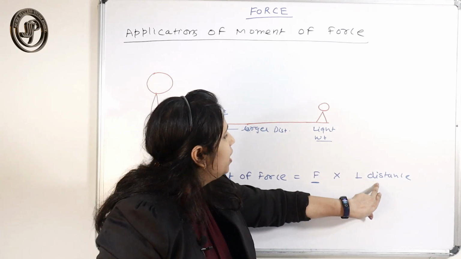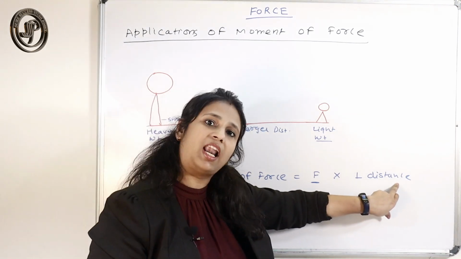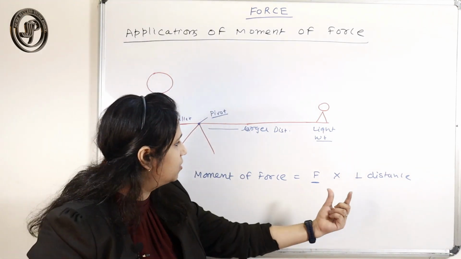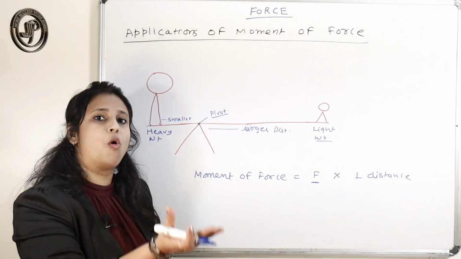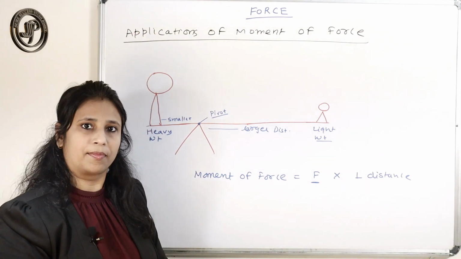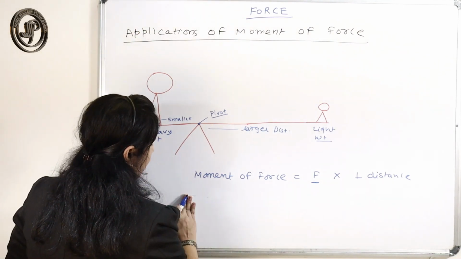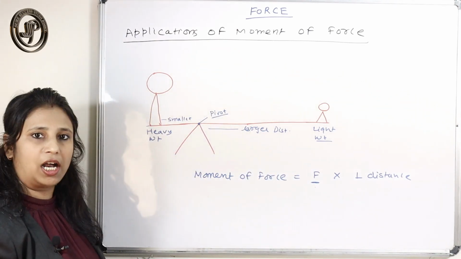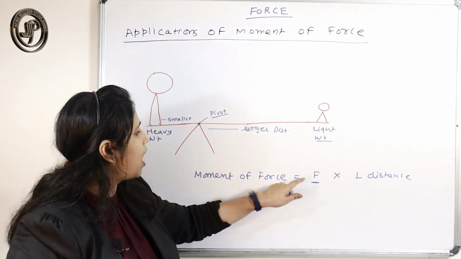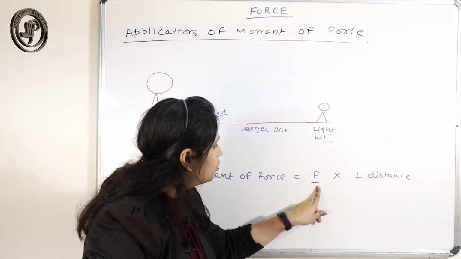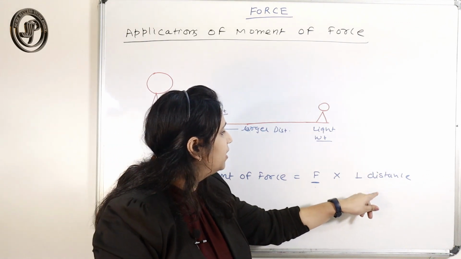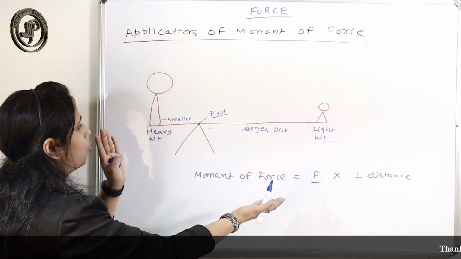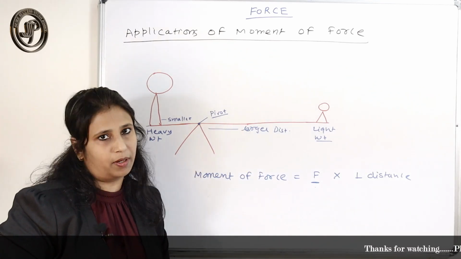So if this value is less and you make this distance larger, then your moment of force goes up. And if the force is large, the weight is heavy, the force is large on this side, so you can make this distance less, so that the moment of force on both sides comes to the equilibrium position.